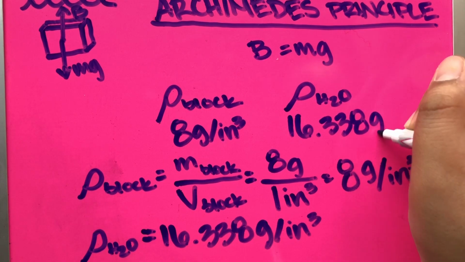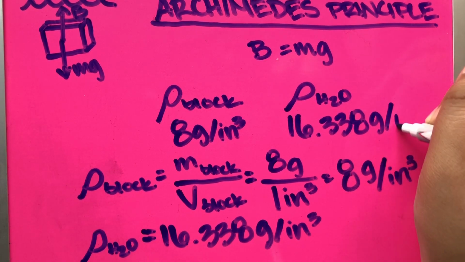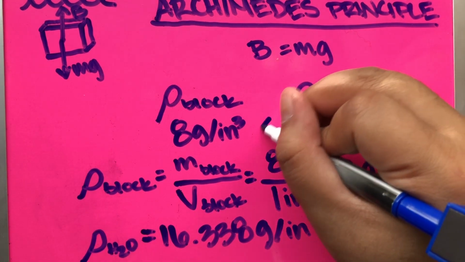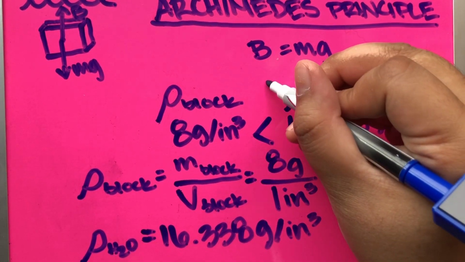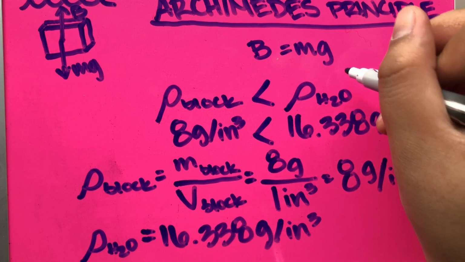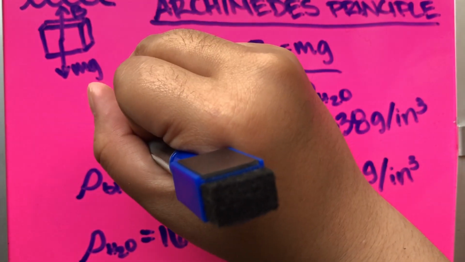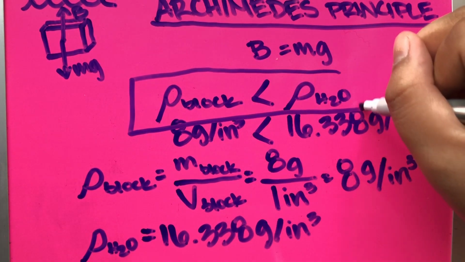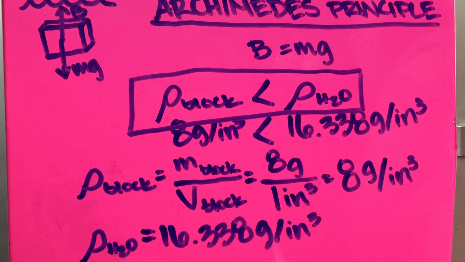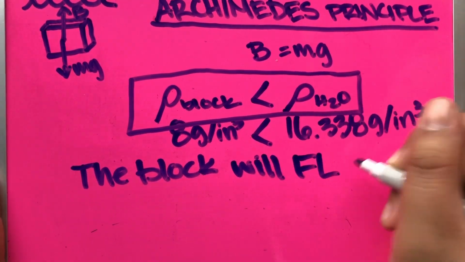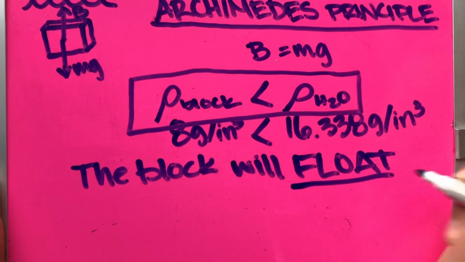Remember earlier, we found that if the weight is less than the buoyancy, the block will float. Since we also equated those equations, if the density of the block is less than the density of water, the block will also float. Since the density of the block being 8 grams per cubic inch is less than the density of the water being 16.338 grams per cubic inch, the block will ultimately float.